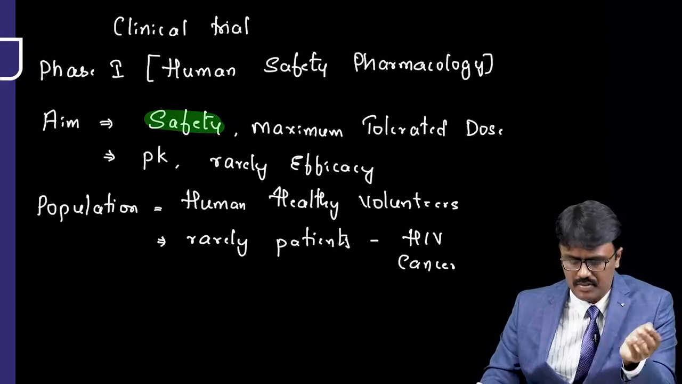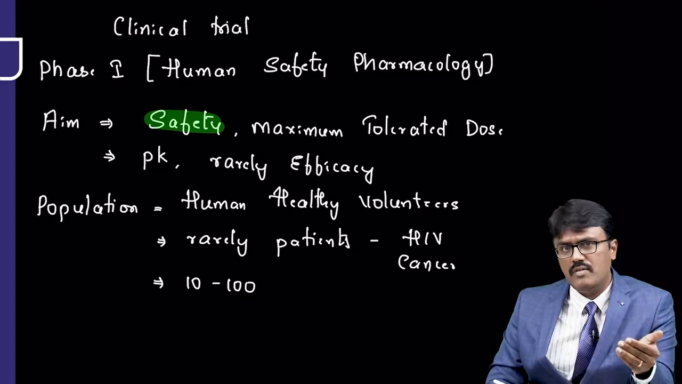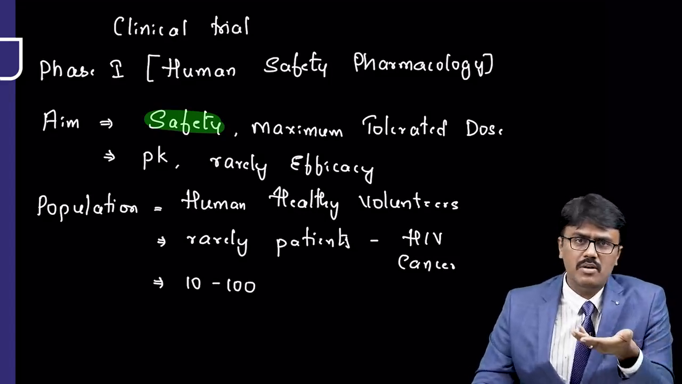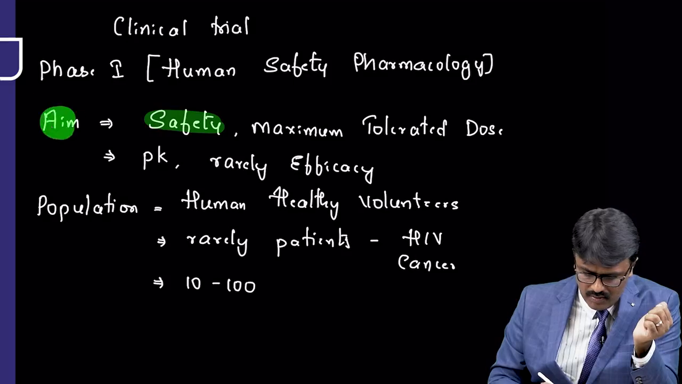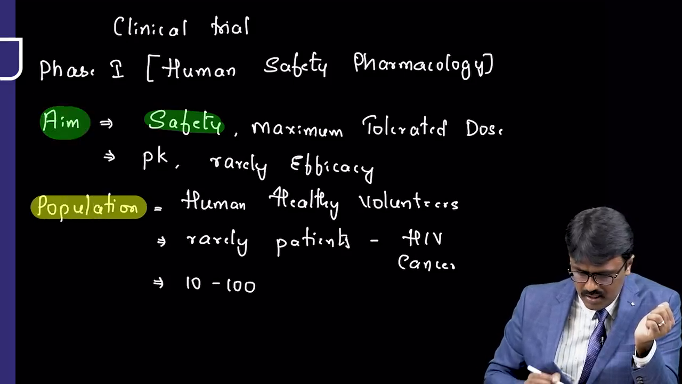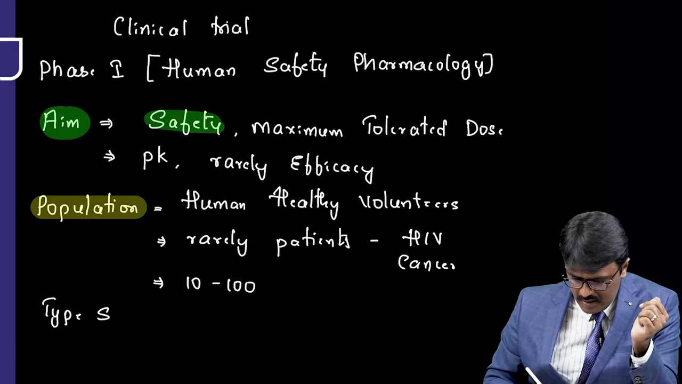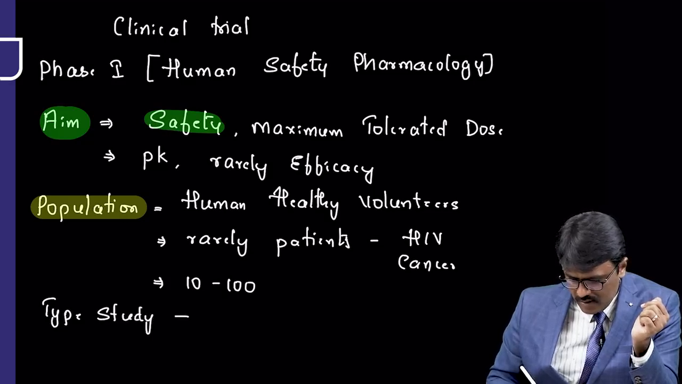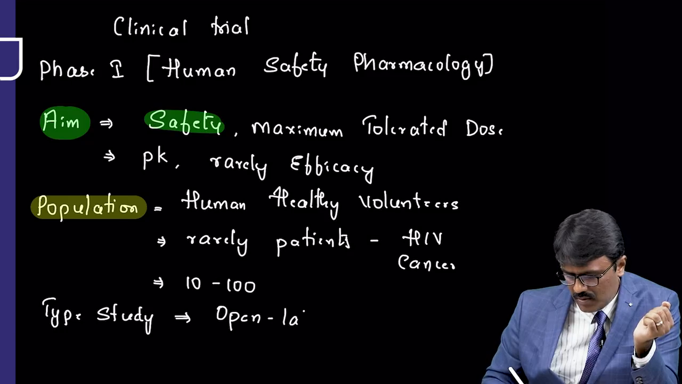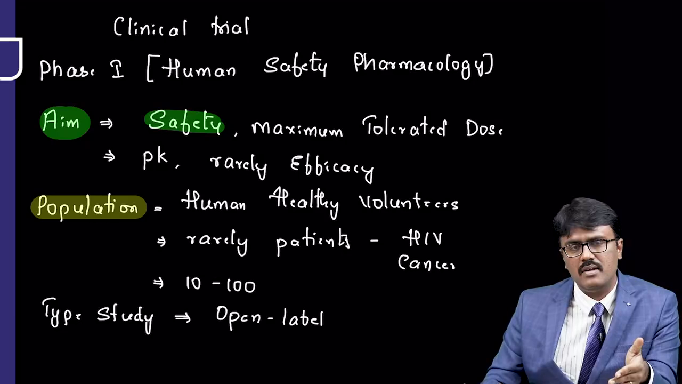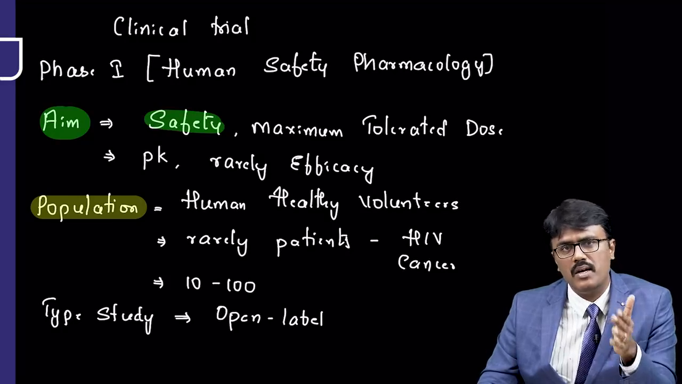Sir, how many should we involve? Remember, you should involve around 10 to 100. Why, sir, very low? Because it's very difficult to get them and we don't want to put most of them at risk. So for any trial you should know what is the aim of the trial, then what is the population, then you need to understand the type of study. The type of study involved in phase 1 trial is simple. It is called open label study. Sir, what do you mean by open label? The healthy volunteer will know that he has been given a new drug. He knows it. That is called open label.